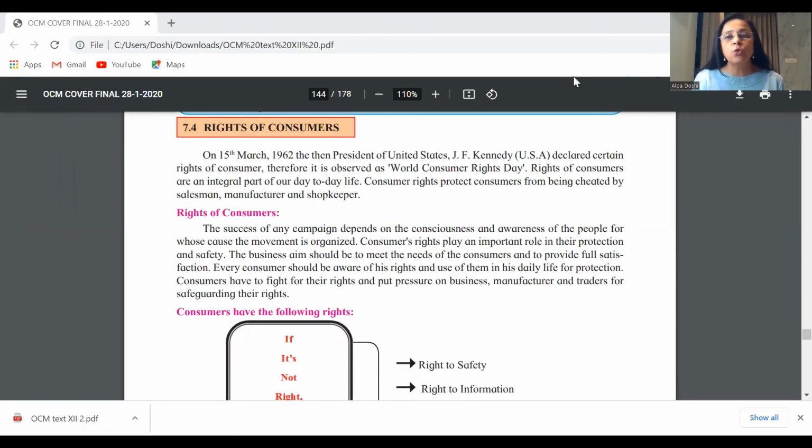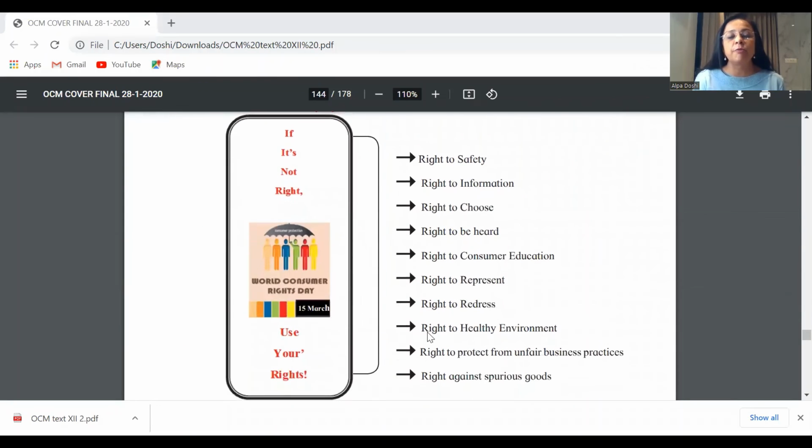Consumers play an important role in their protection and safety. Consumers' rights play an important role. And therefore, the following rights have been defined to make sure that consumer is protected. For example, right to safety, right to information, right to choose, right to be heard. You can give an entire list if you like. So this will make a good answer to explain how consumer protection has been done in the interest of the consumers. All right. So you started with the meaning of what is consumer protection.